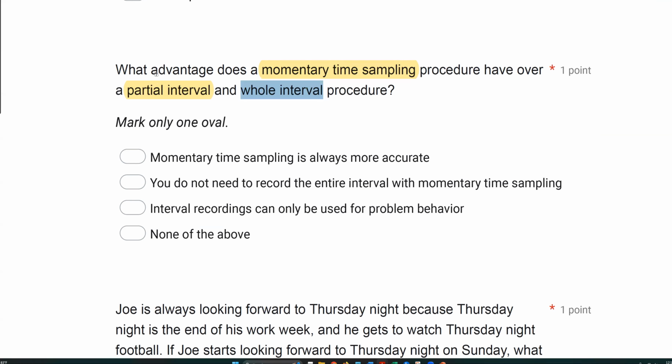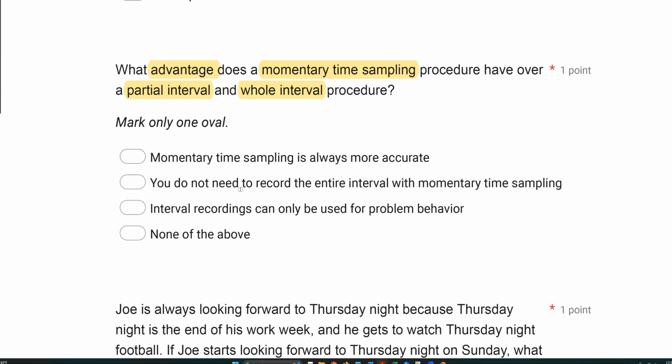So we're looking for an advantage, meaning what does the momentary time sampling procedure do better or allow you to do that a partial interval and a whole interval procedure doesn't? A, momentary time sampling is always more accurate. Well, that's just not the case, right? Because all three of these are discontinuous and all three have issues with accuracy because we're taking just a sample of data and aren't necessarily capturing the full picture. So always more accurate just isn't true.